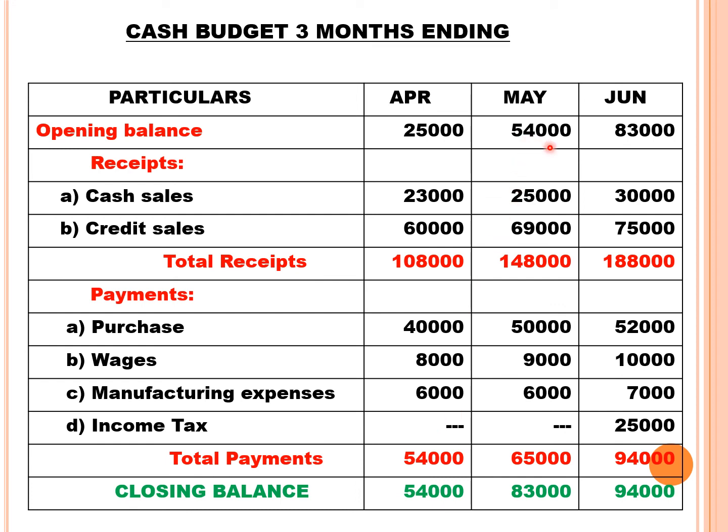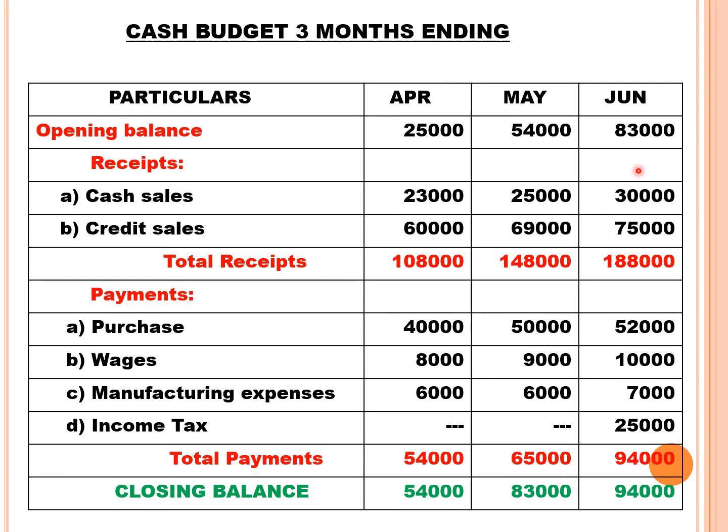Carried forward opening balance 54,000. Cash sales 25,000. Credit sales 69,000. That is credit sales of April. Total receipts 1,48,000. Purchases 50,000. That is March purchase you make a payment in May. Then wages 9,000. That is April wages you make a payment in May. Manufacturing expenses, April expense you make a payment in May after removing 1,000 depreciation. Total payment 69,000. Then closing balance 83,000.